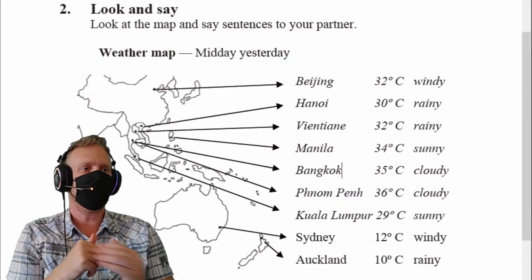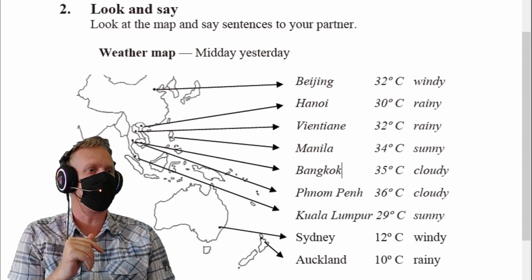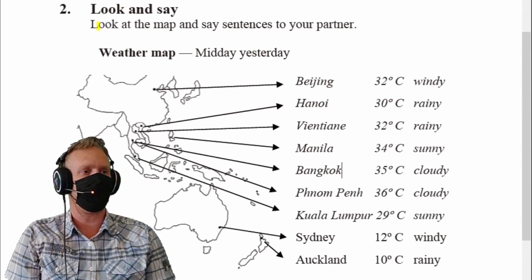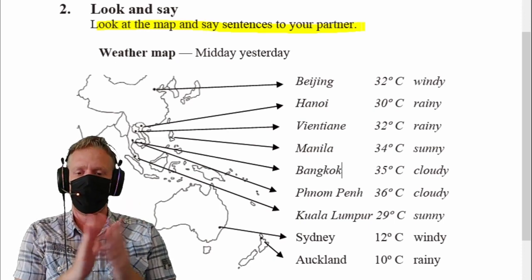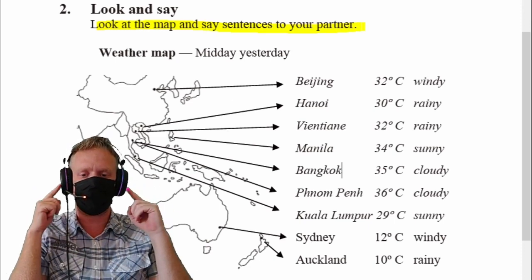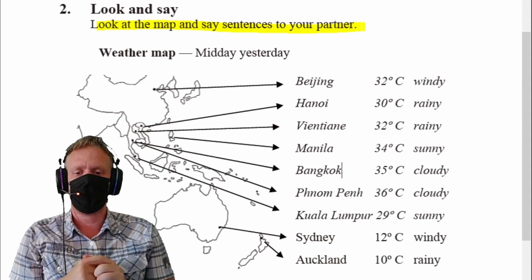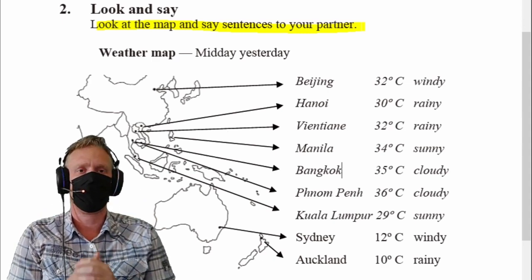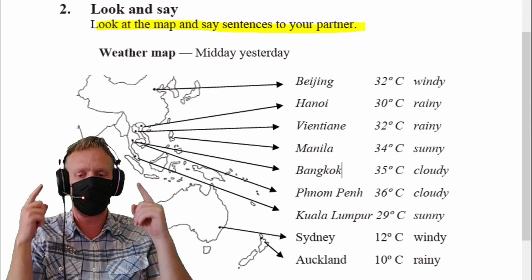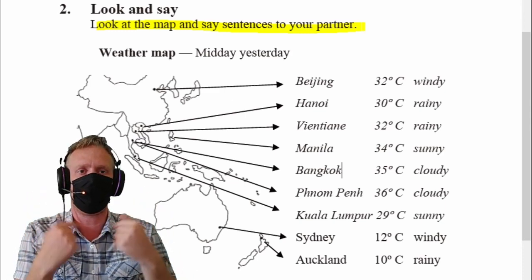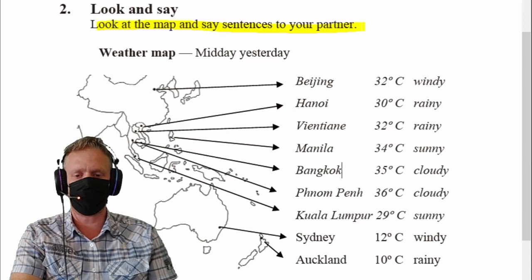Okay, starting at number 2, look and say. Look at the map and say sentences to your partner. What I want you to do is just listen and repeat after me. We will go through the map. I will tell you a little more about the map, so please listen and repeat what I say. Okay, so let's get started.